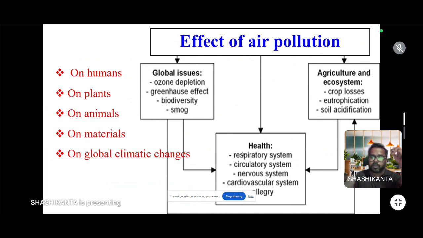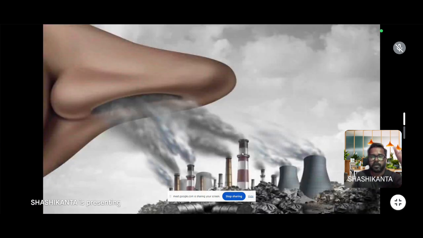In health, it causes several diseases of the respiratory system, circulatory system, nervous system, cardiovascular system, allergy, reproduction, and so on. Here the picture shows the different factors releasing toxic substances or gases which we take in breathing.